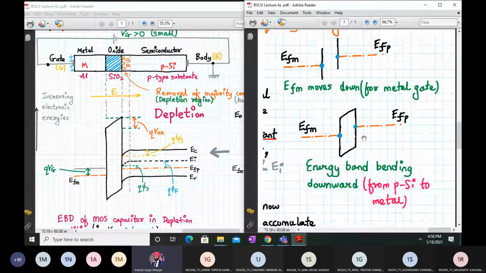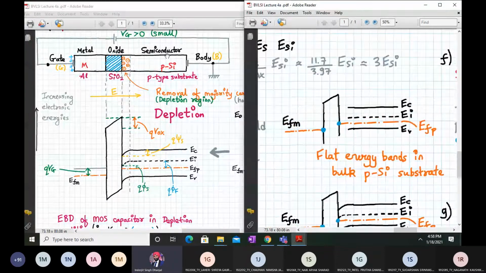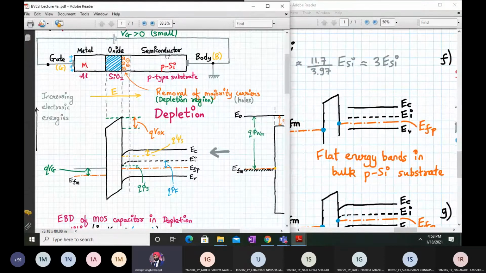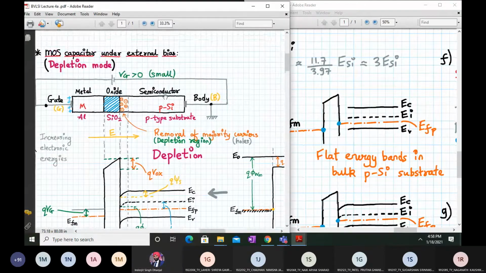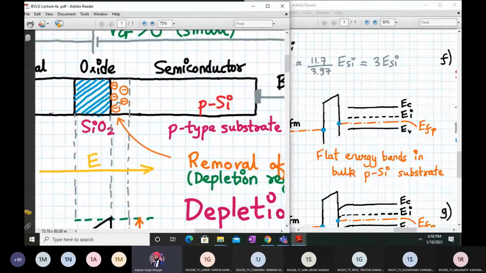Now, we have already seen that at the bulk, away from the interface, the hole concentration remains almost constant. No presence of any electric field over here. Only near the Si-SiO2 interface, the holes are pushed away, leaving behind negatively charged immobile ions. So near the Si-SiO2 interface, the surface has become less p-type. We can say it is less positive as compared to the bulk.